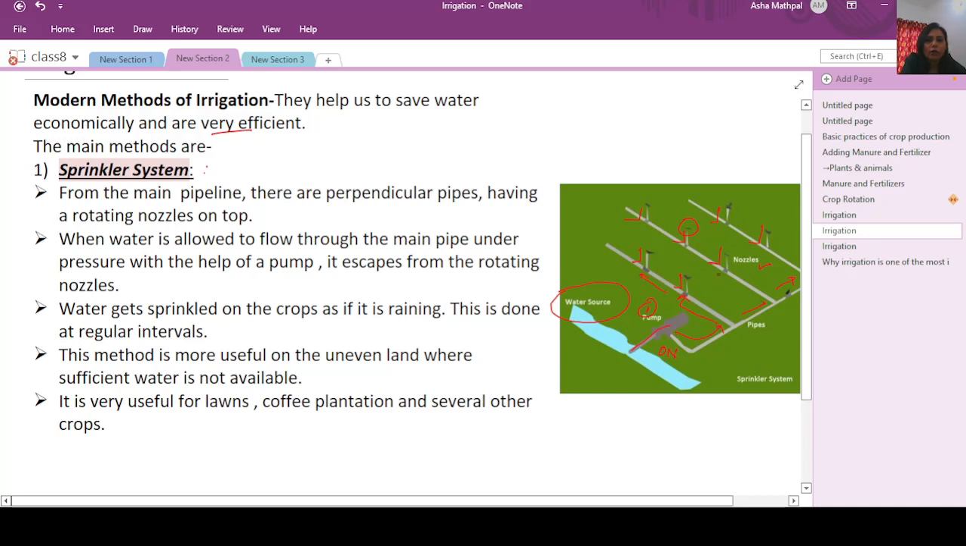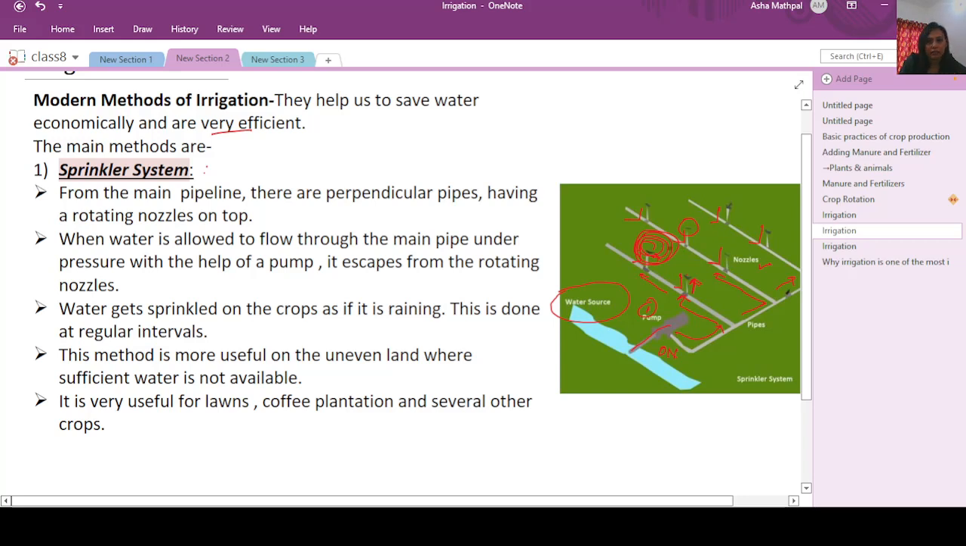Now when the water is coming into the branch pipeline, it comes with a very high pressure. So when the water with the high pressure jumps this vertical distance, what happens? It will hit the nozzle like this from the bottom, and as it hits the nozzle, it will start rotating. And in this way it will keep on spreading water into the nearby area, right? So this is the sprinkler irrigation.